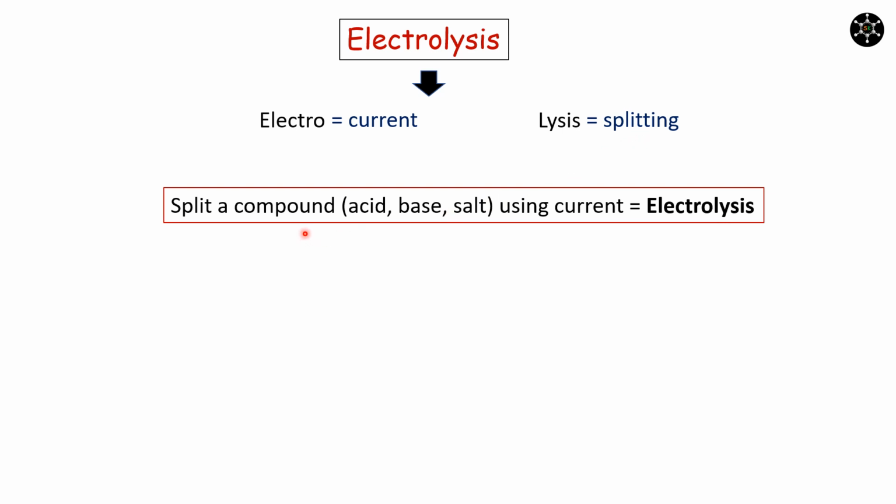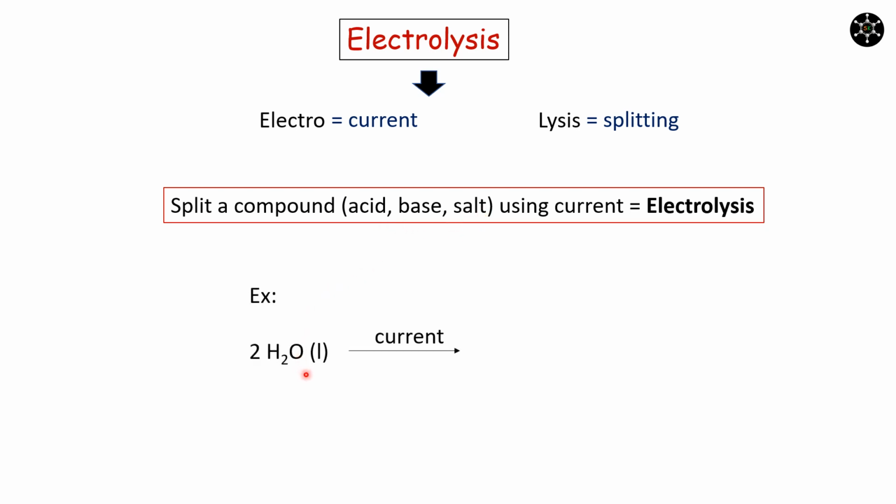Now it is about electrolysis. Electrolysis consists of two terms, electro and lysis. Electro refers to current and lysis refers to splitting. So, electrolysis can be simply defined as splitting a compound by using current. That compound may be acid, base or salt.